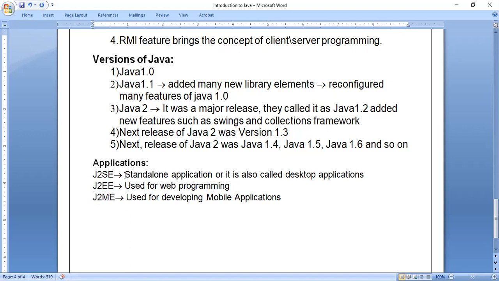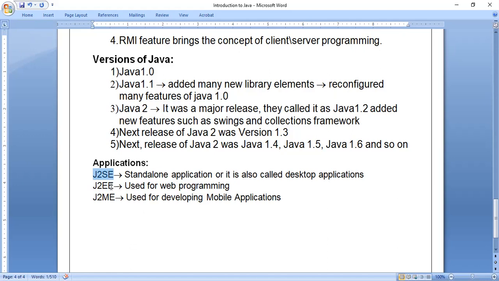The first type, standard edition, is used to develop standalone applications, also called desktop applications. Whenever we want to develop desktop or standalone applications, which are not a part of website development, we can use the first version, J2SE. Whatever we discuss in this entire course is J2SE only. It is also called core Java. Core means the center part of Java.